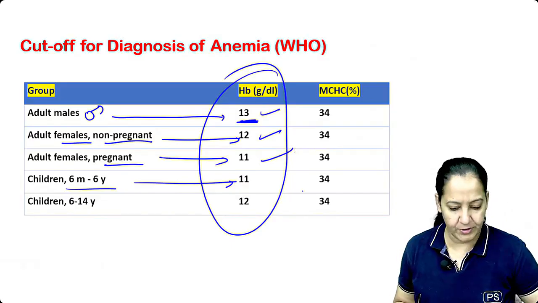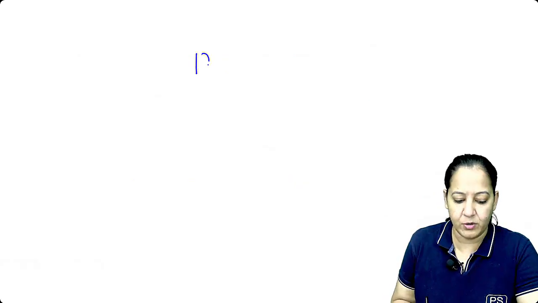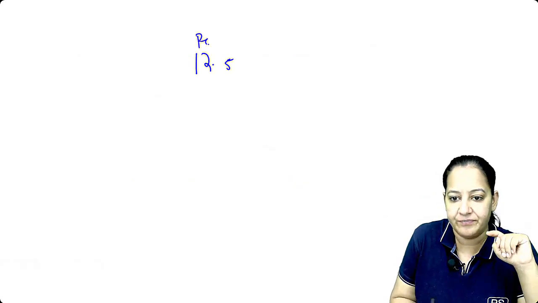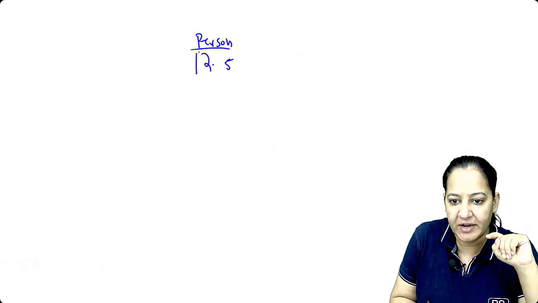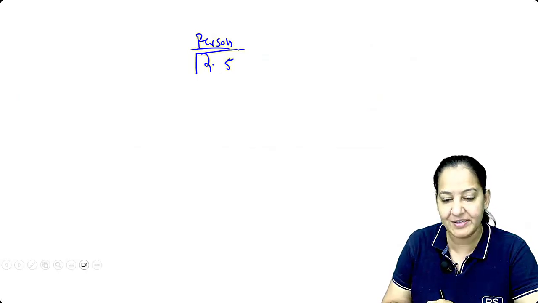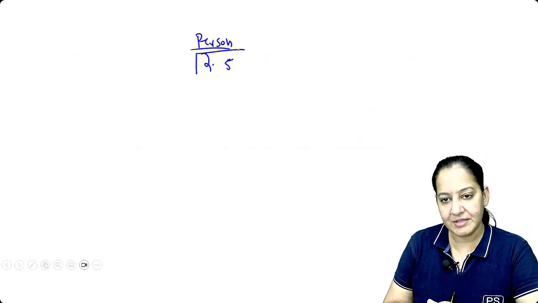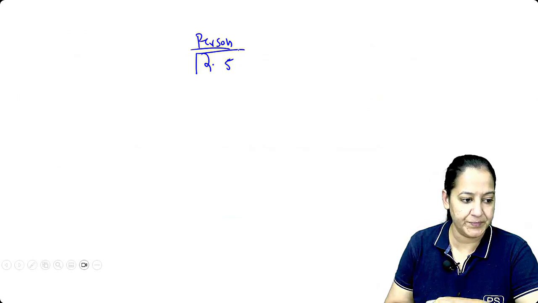Let me ask you a question. There is a person whose hemoglobin is 12.5. Tell me the person is anemic or not anemic. Write down in the chat box. Can you comment? There is a person whose hemoglobin is 12.5. Say the person is anemic or not anemic. I'm asking. Say something, people.